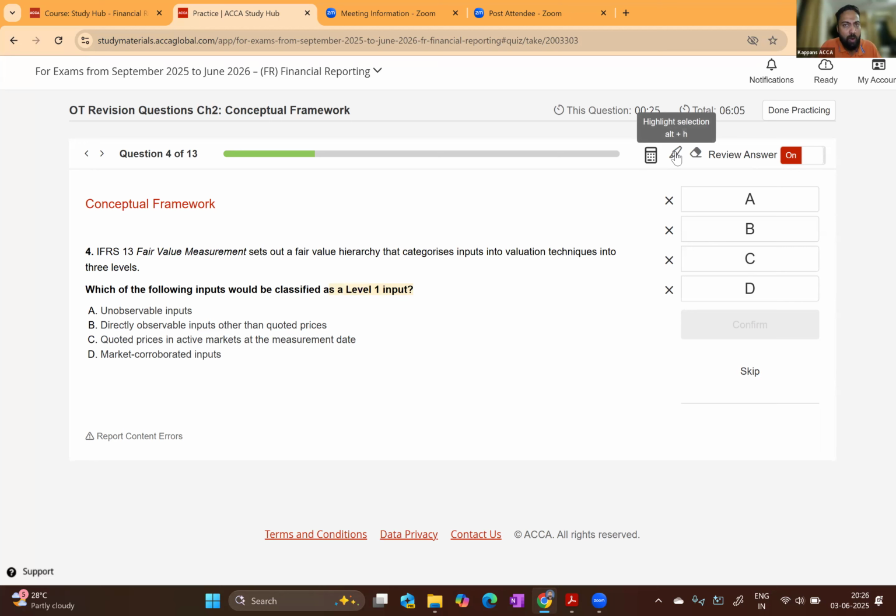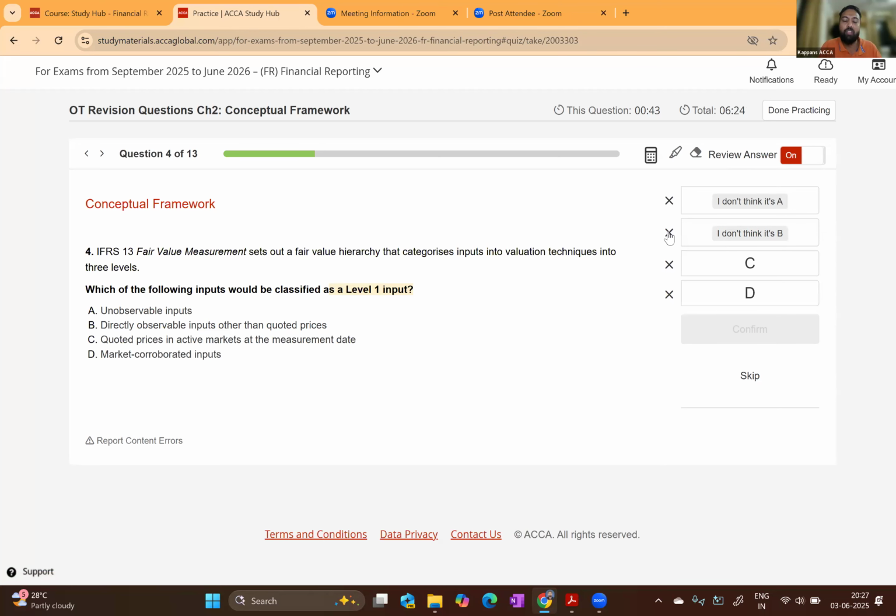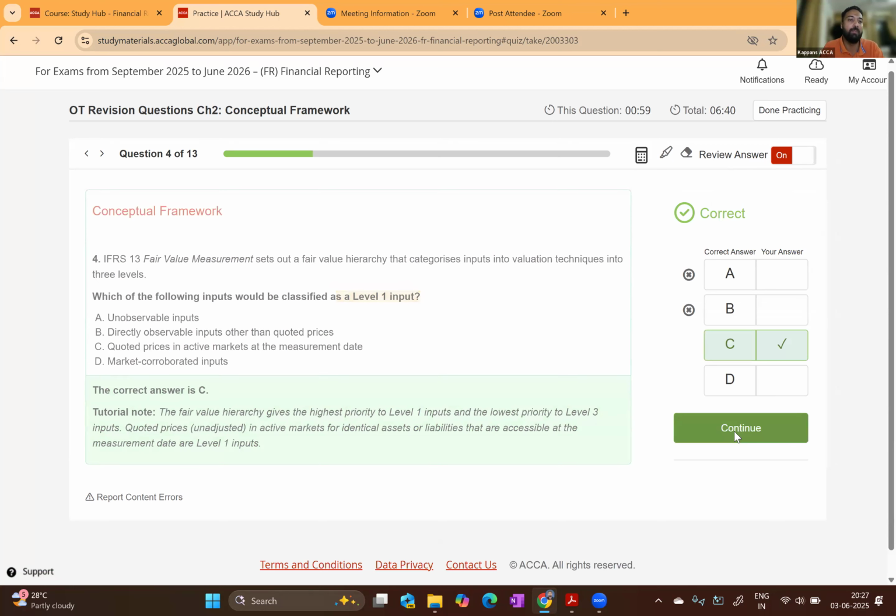We have learned that level 1 input means quoted price in an active market, or market price. So option A, unobservable input, no, that is level 3. Directly observable input other than quoted price, that is again wrong because level 1 is quoted price, it's market price. See, quoted price in active market at the measurement date. Of course, yes, that is the correct one. Market corroborated input, no. So option C is level 1, quoted price, market price in an active market. Confirming, and our answer is correct.